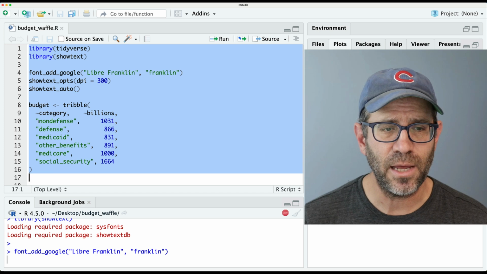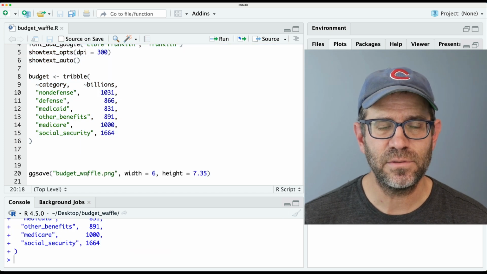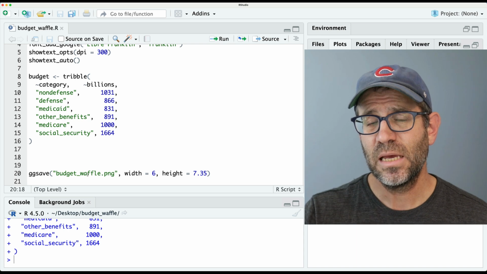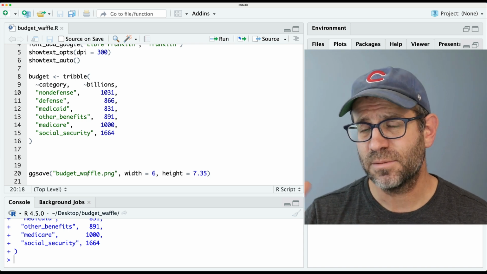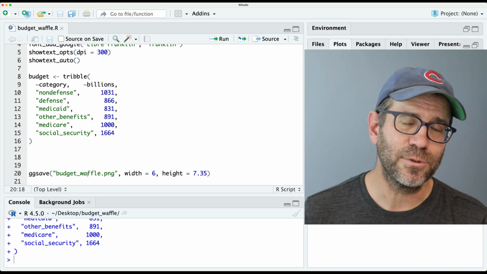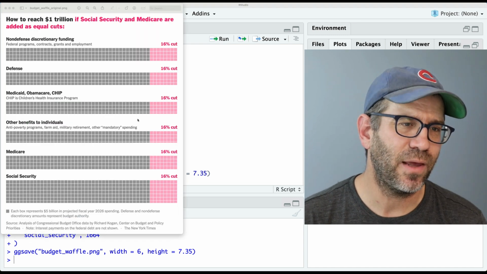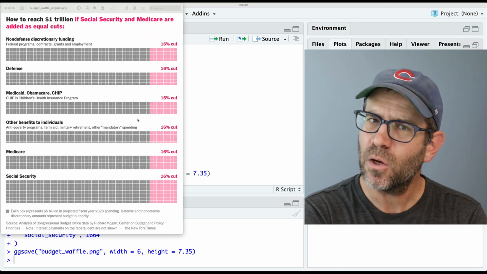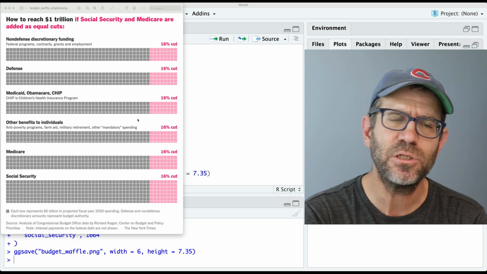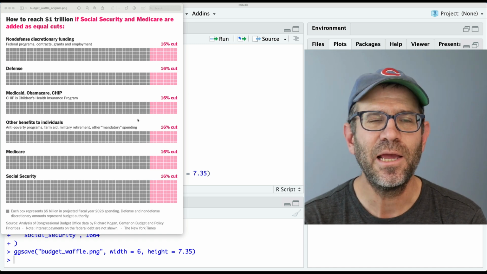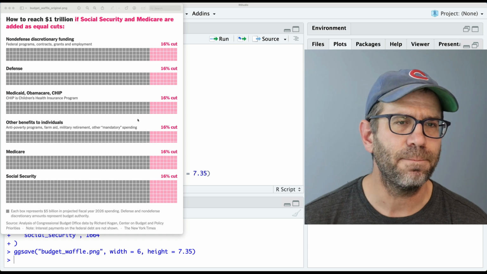I'll go ahead and load that. I've also got a ggsave statement here, saving the file as budget_waffle.png with an aspect ratio that more or less matches what I was able to pull out of the web page. And so this is what I have as kind of my muse. I'm not going to make this exact plot, as I mentioned, but I'm going to use this to kind of inspire me in my journey to go about making this plot, okay?